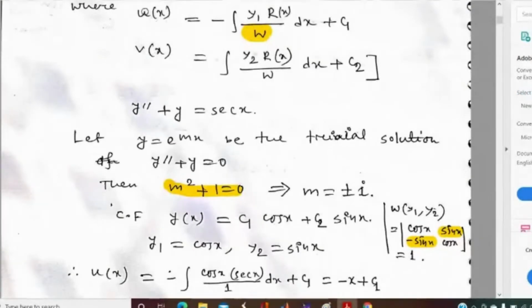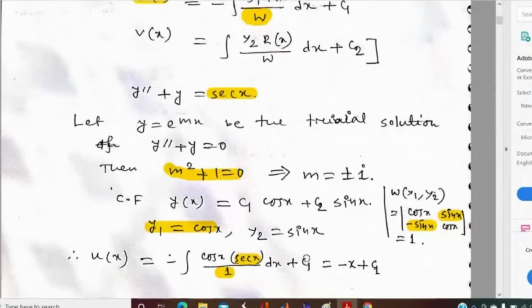So if we use the formula u(x) equal to minus integral of y1 r(x) by W dx plus c1, here W becomes 1, y1 is cos x, and r(x) is the right hand side term of the equation, which is sec x.